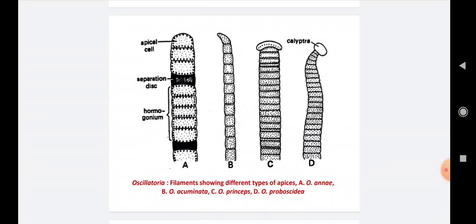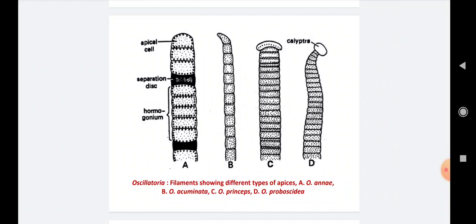You see in diagram A the thick colored disc-like structure; that is called the separation disc. The cells present between two separation discs are vegetative cells, but at the time of vegetative reproduction, these cells are considered hormogonia, singular hormogonium.